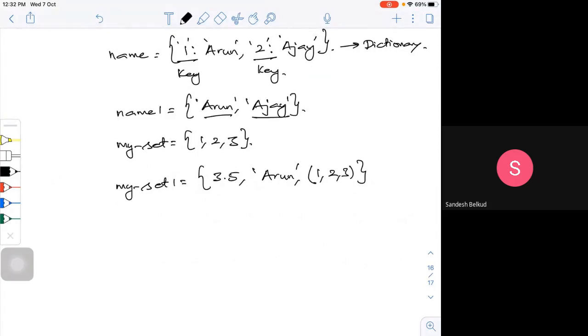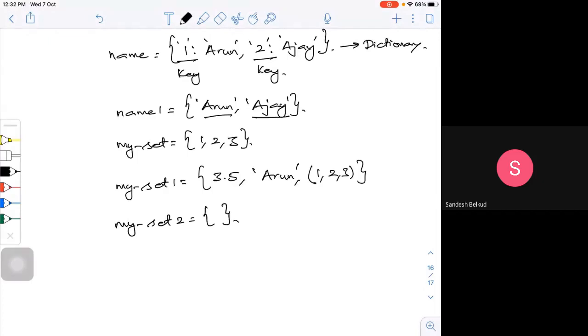Okay. Now, when I try to define this in curly braces, I can also define an empty set without any elements. If I define something like my set 2 with empty braces, it's going to create an empty set.